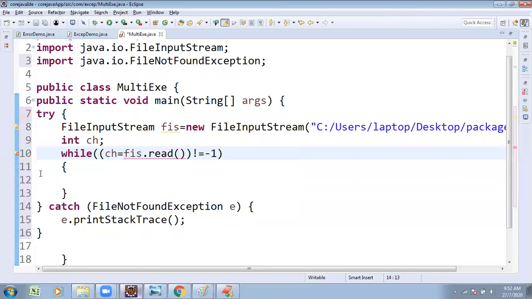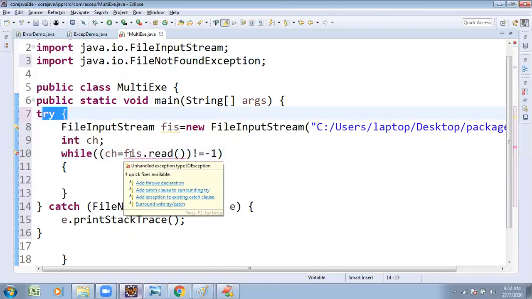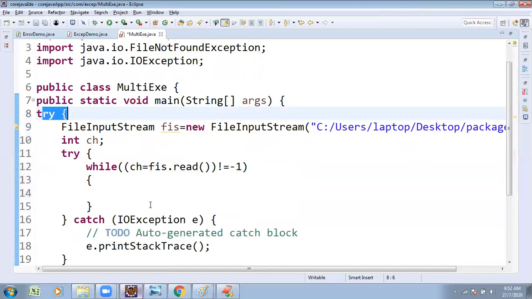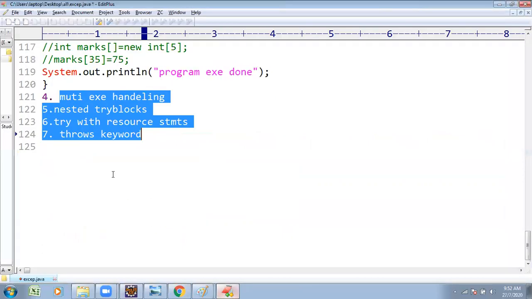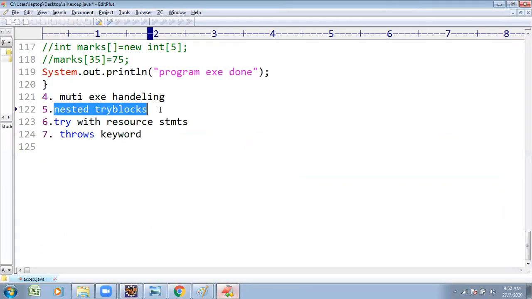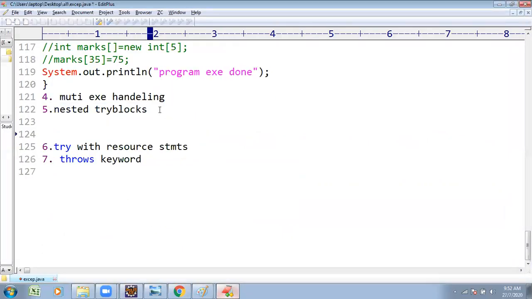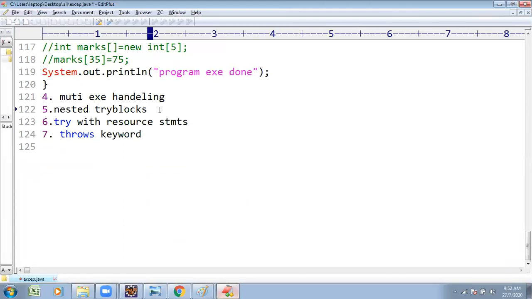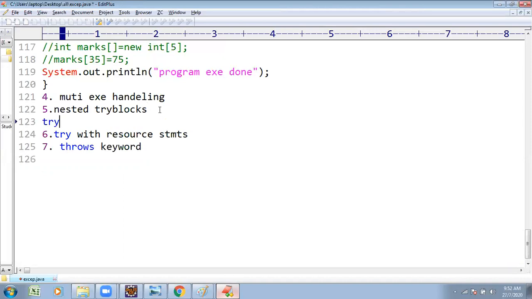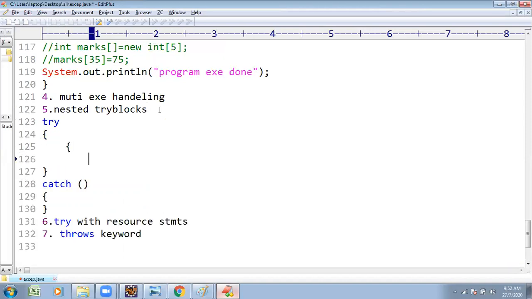Here, suspicious code goes under the try block. Inside the try block, I wanted to add one more try block. The technique is called nested try block: a try presented inside a try block. Otherwise, we can handle them individually, or we can use a nested try block, a try block inside one more try block.